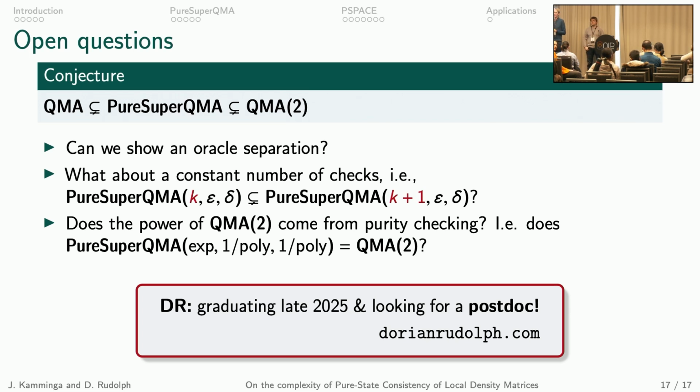Sure. What are the works that give intuition that purity is all there is? I believe the work on QMA2 with internally separable proofs by, I believe, the gentleman in front of you.